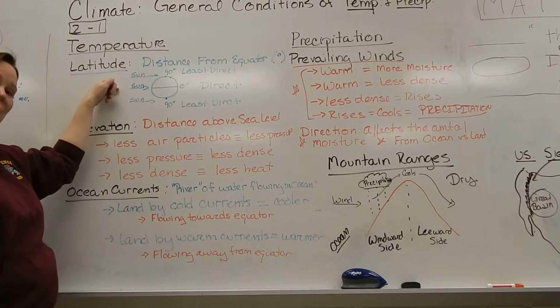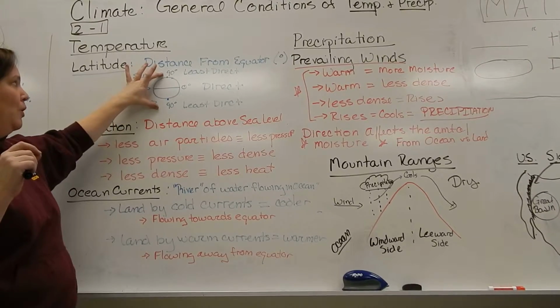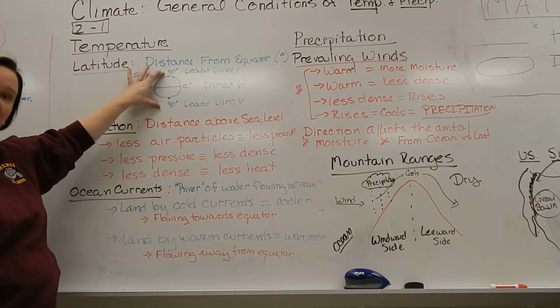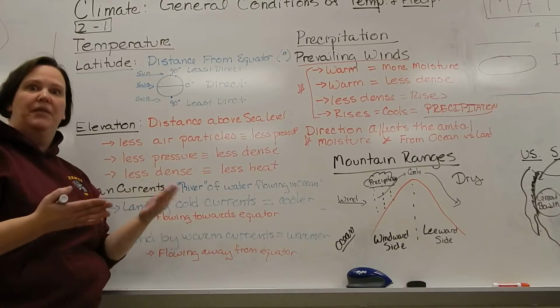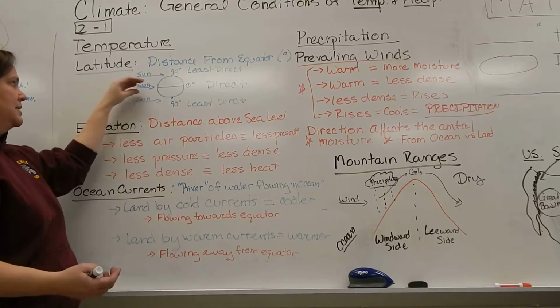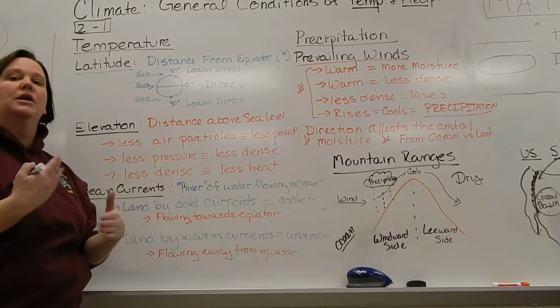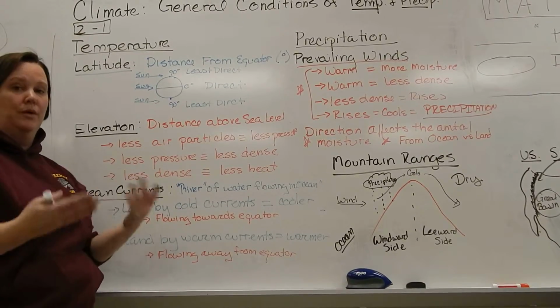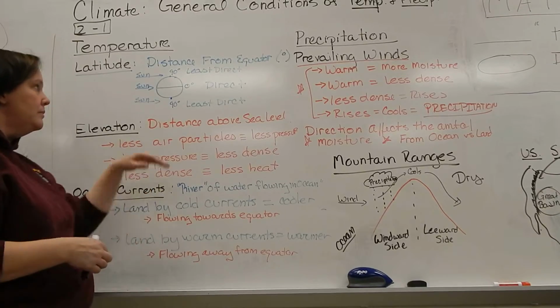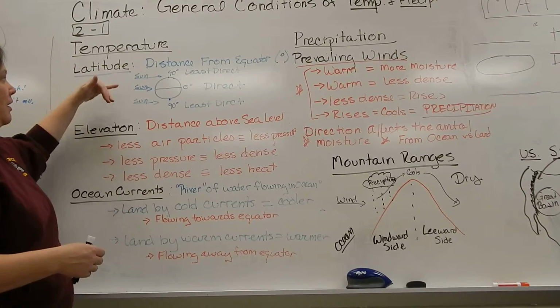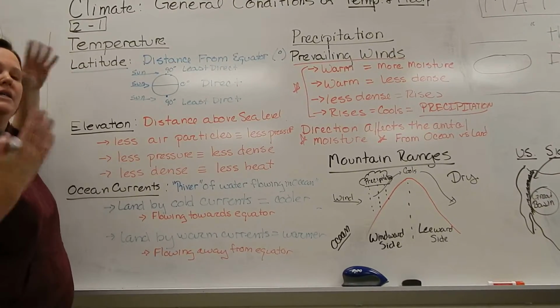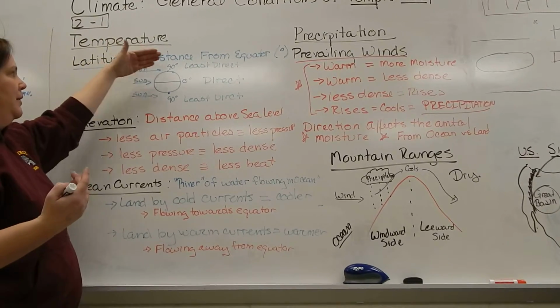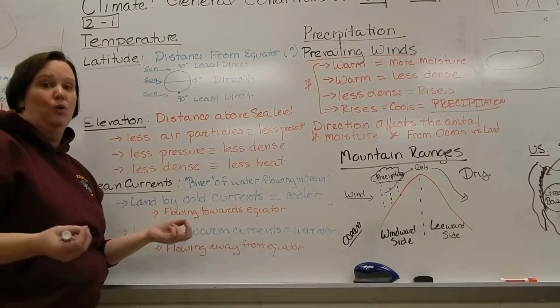So our equator is at 0 degrees. That gets the most direct sunlight. And our poles are at 90 degrees. That gives the least direct sunlight. And we actually already talked about that as well, because this direct sun heats things up, when we were talking about those air currents that occur on the earth, creating those global winds. So if you are by the equator, you have the most direct sun, it's going to be hotter. When you're up near the poles and you have the least direct sunlight, it's going to be colder.